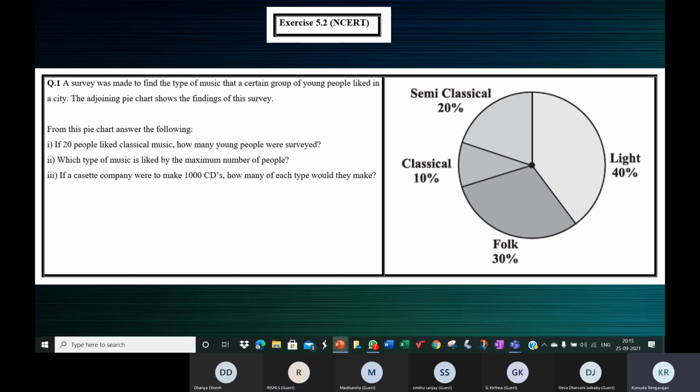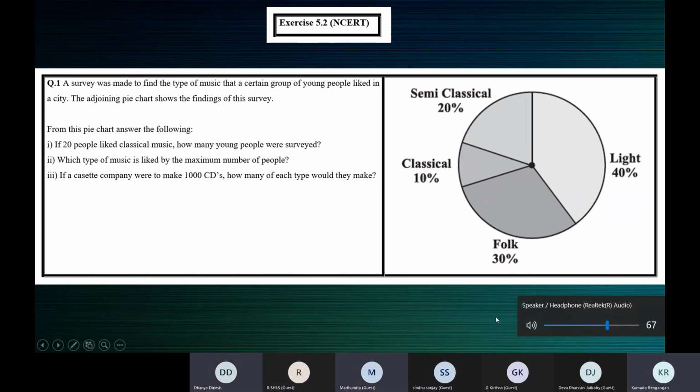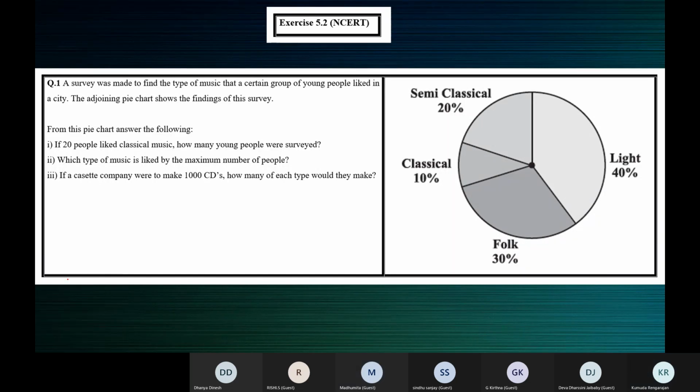Children, if you understand this, it is easy. That's why I'm repeating it. 20 people represents 10%. Am I clear? Yes, ma'am.